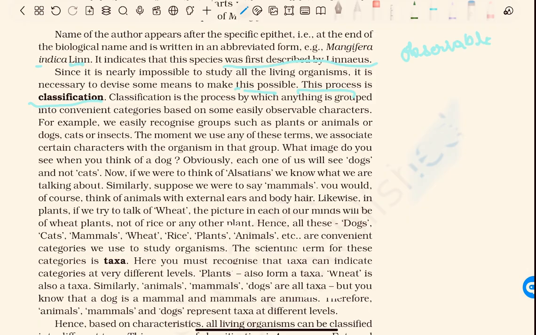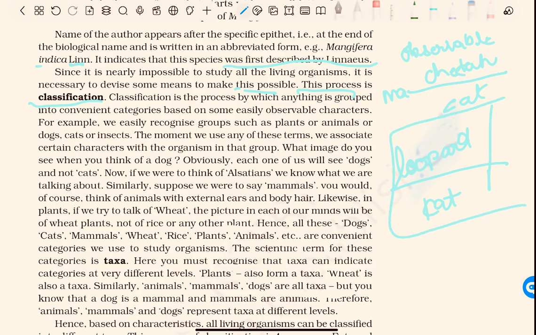Like mango, like cheetah and cat are likely to be the same, but they are different. They are observable characters. Leopard and cat, their family is the same, but their genus and specific epithet are different. Leopard and cat are likely to be the same. Yes.